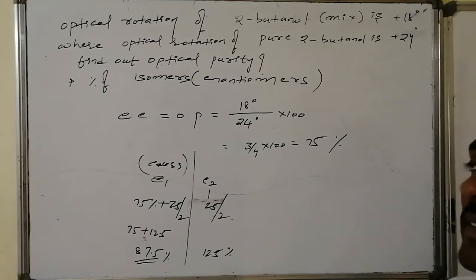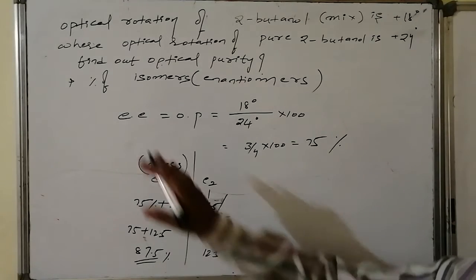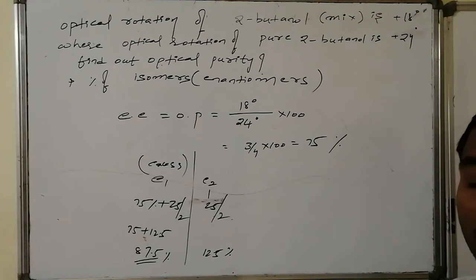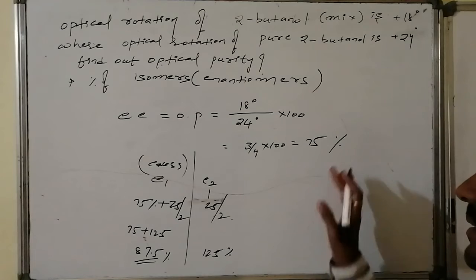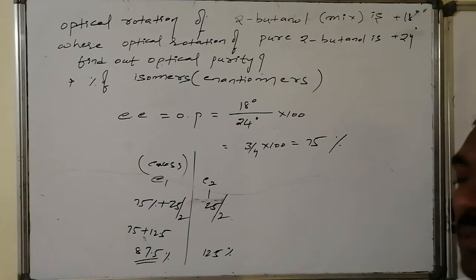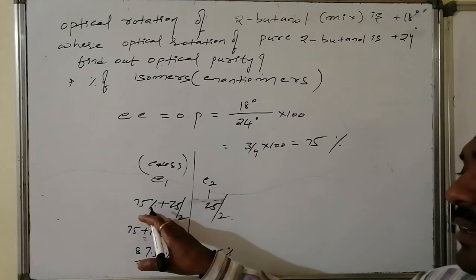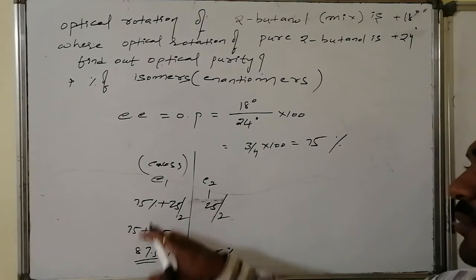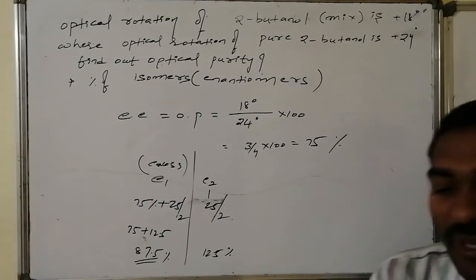Thus the enantiomeric excess, otherwise the optical purity, relates the percentage of major component and the percentage of minor component present in the reaction mixture. The enantiomeric excess is equal to the optical purity, which is equal to the optical rotation of the mixture divided by the optical rotation of the pure compound into 100, and the corresponding percentage is the enantiomeric excess percentage. The major component is the enantiomeric excess. This enantiomer is in excess. The excess is followed by the original, which is half of the racemic mixture. The minor is also half of the racemic mixture. Thus the major component is 87.5 percent and the minor component is 12.5 percent.